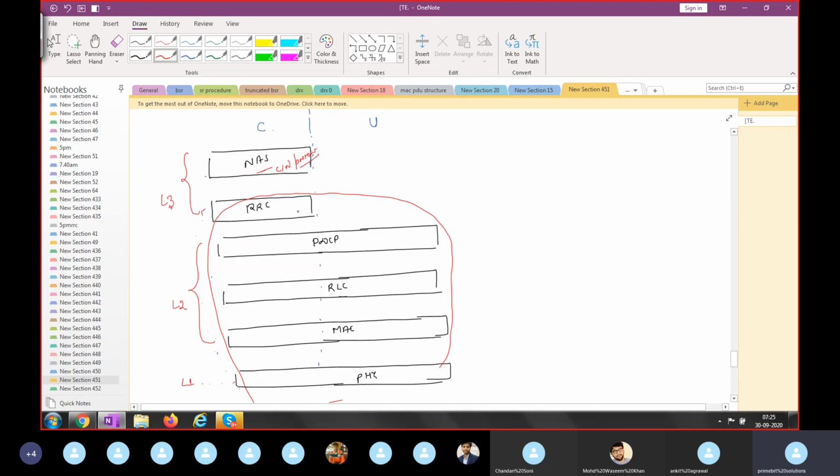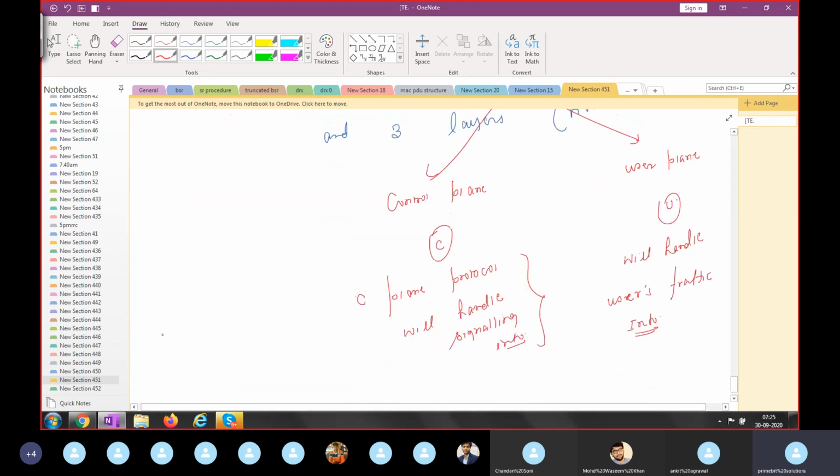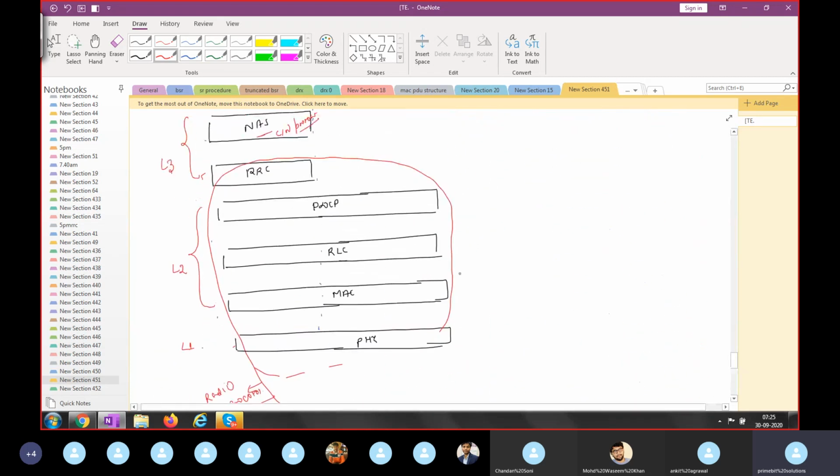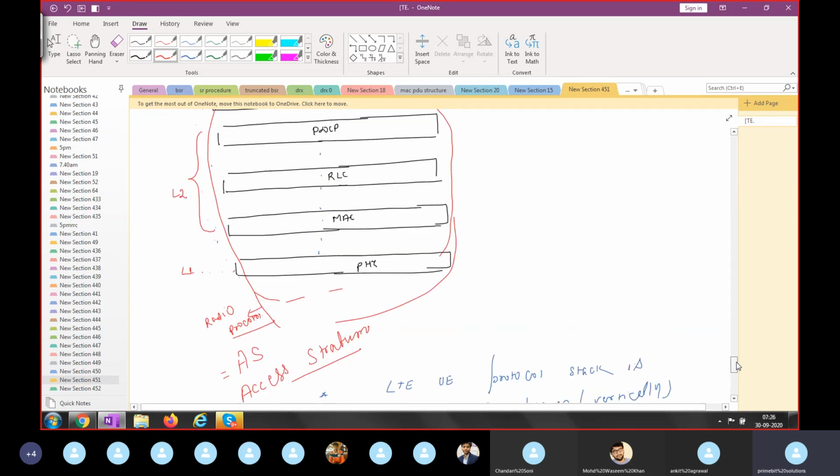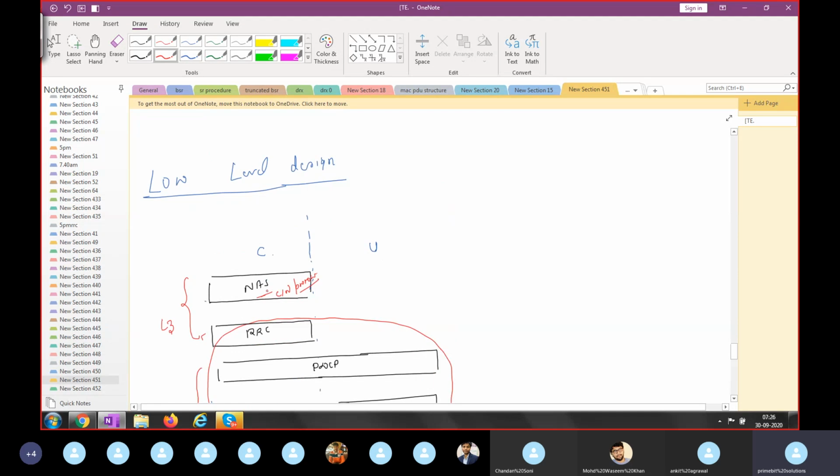NAS is not accessing the RAN. The RAN side is known as the stratum. That's why the radio protocol accesses the stratum, so the entire radio protocol is known by the popular name AS, access stratum. And the NAS layer is not accessing the stratum, so it is called the non-access stratum.